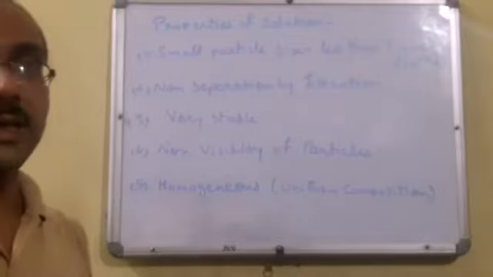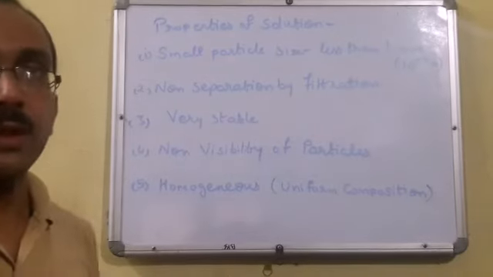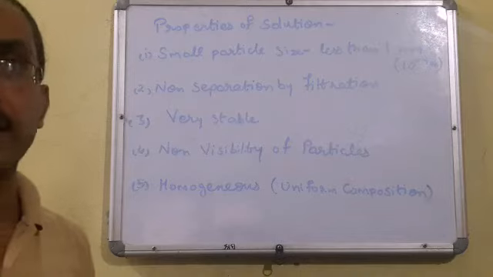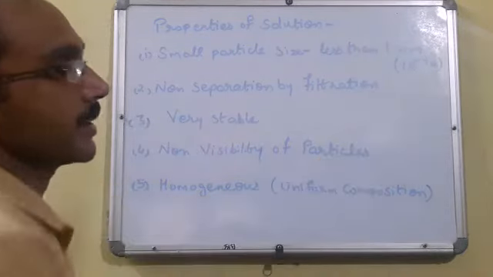Now students, see the next topic, properties of solution. First property is small particle size. The particle size of solution is less than 1 nanometer in diameter. 1 nanometer means 10 to the power minus 9 meter in diameter.